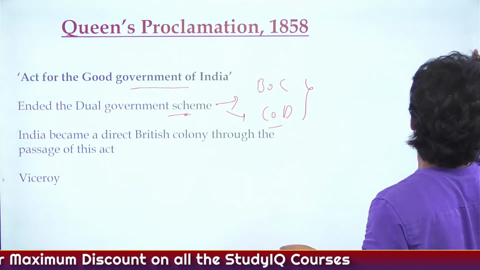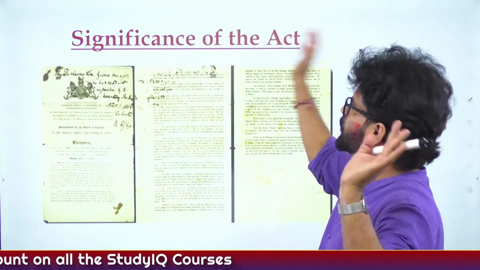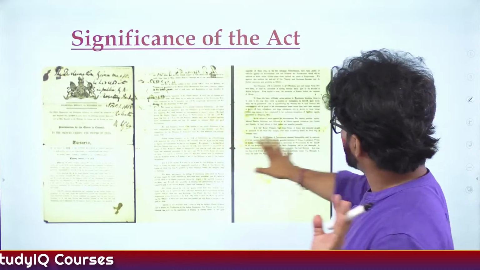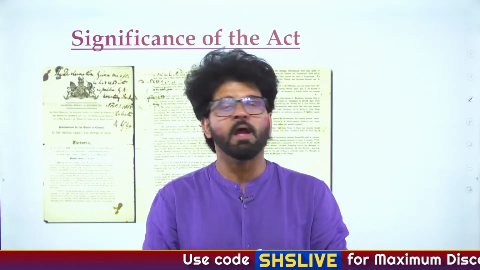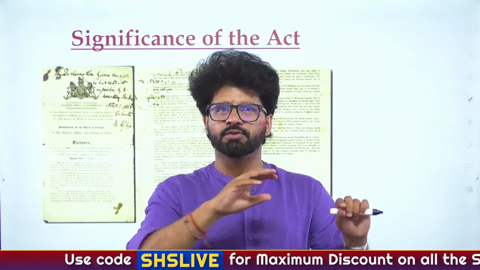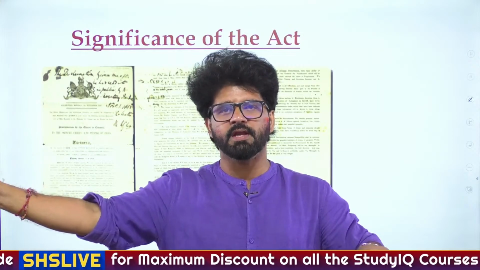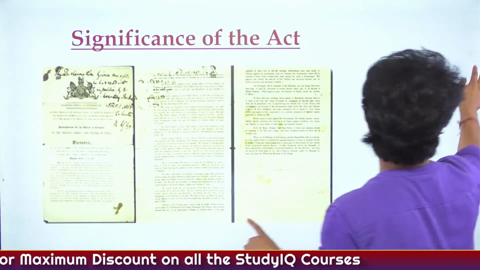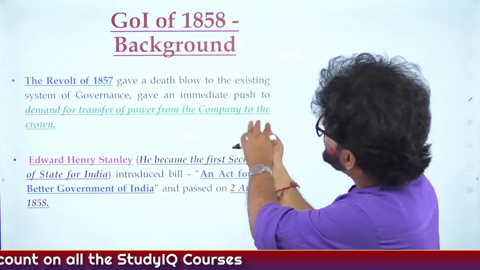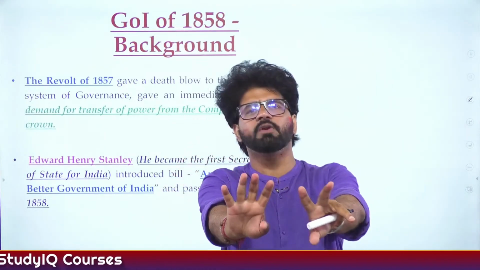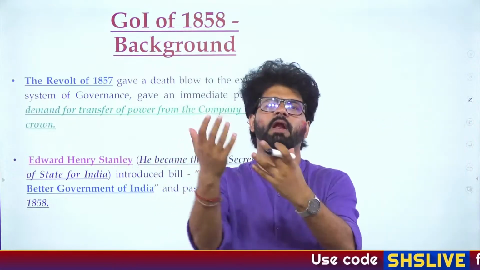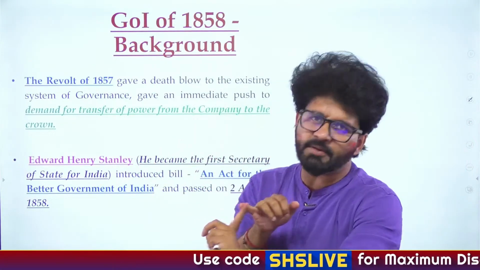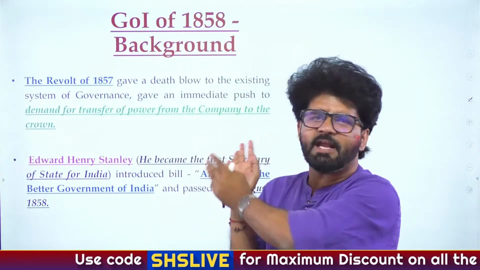Viceroy. So this Governor General of India post is gone. And this is the Queen's Proclamation, where Queen Victoria is saying that, we are very sorry for what happened in your country, the cutie pie called India, and we will ensure that no such stupid thing happens. So the EIC is gone now. Okay. So now we have seen the basic gist of the Government of India Act 1858, just like we had done yesterday, that first of all, we try to understand the basic gist, what prompted that particular act, and then we will read the expanded version.